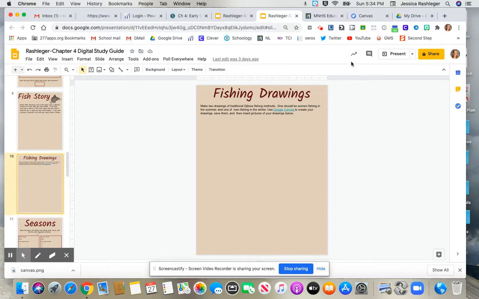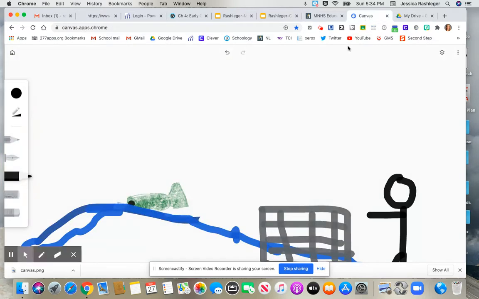I clicked this link a little before, and you cannot laugh at my drawing, but here's what it is. In the summer, Ojibwe women would do the fishing. You can add some more detail into your drawings. Mine's horrible, we know that, but I did my best. So here's my Ojibwe woman. She has a weighted net because that's what they use to fish in the summertime, and here is a fish that's hopefully going to get caught in that net.